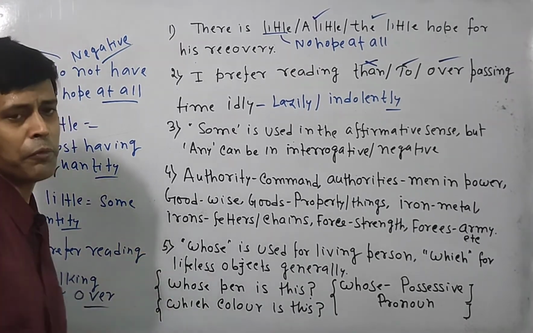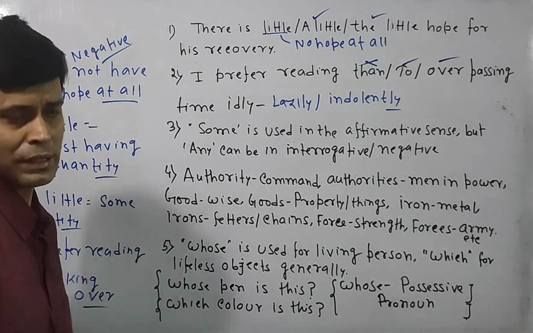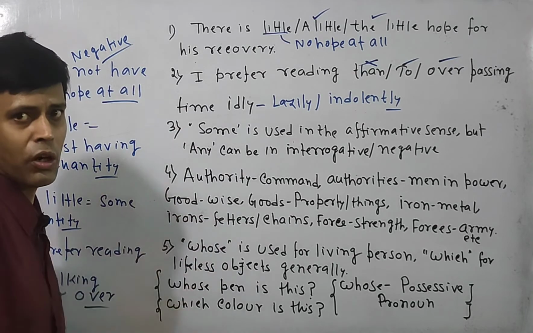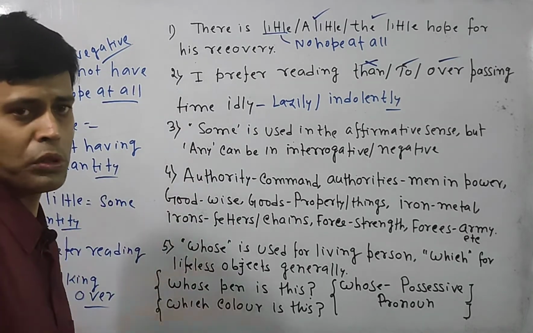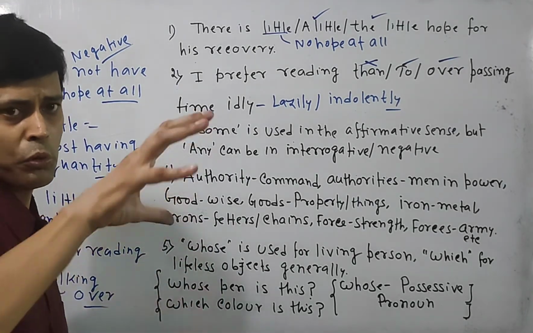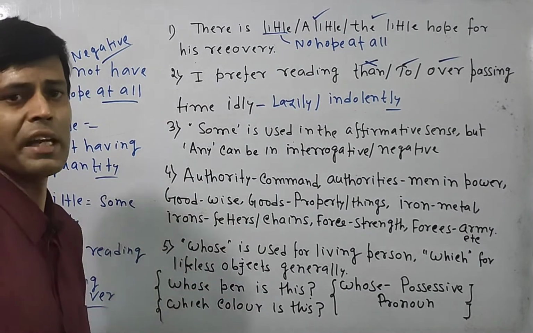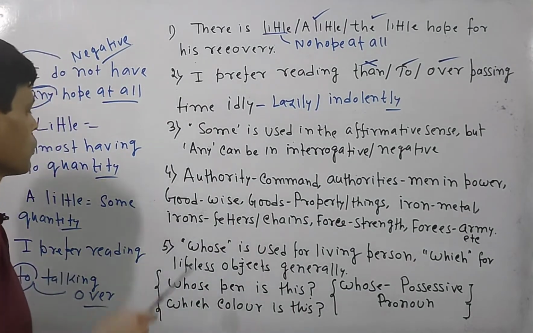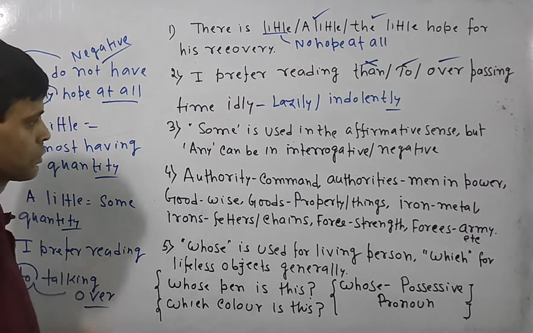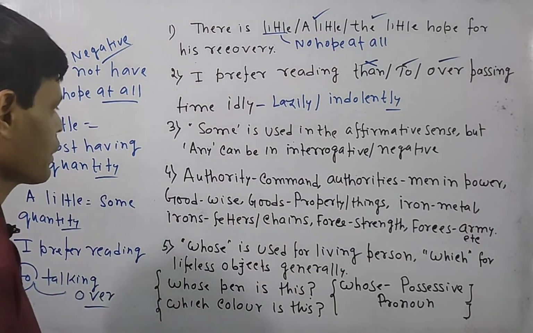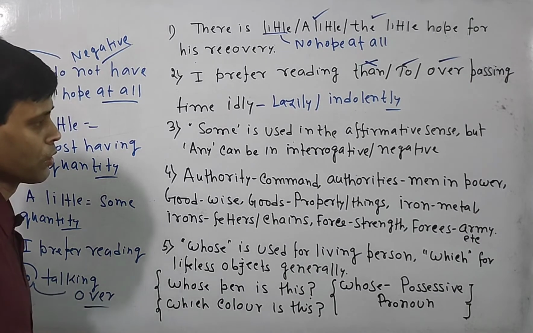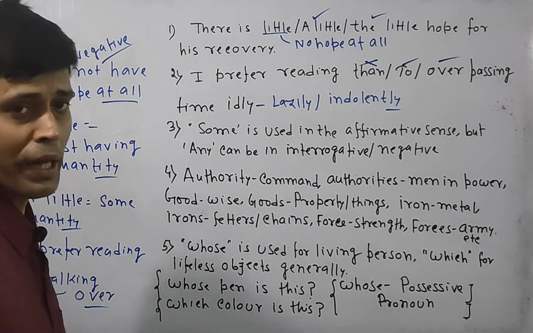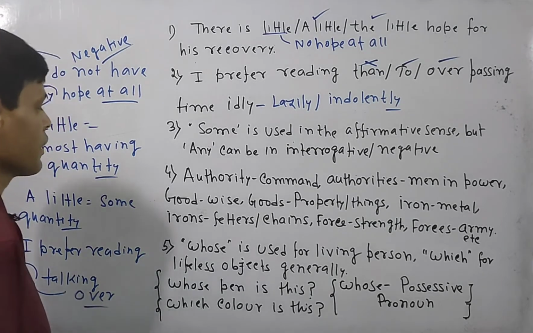Authority means I have total authority over something. Suppose I have total authority over the subject. I have total authority over the organization. I have total authority over the club. I have total authority over the area. This means I have great command. So these rules are very important in respect of learning vocab or vocabulary in English.